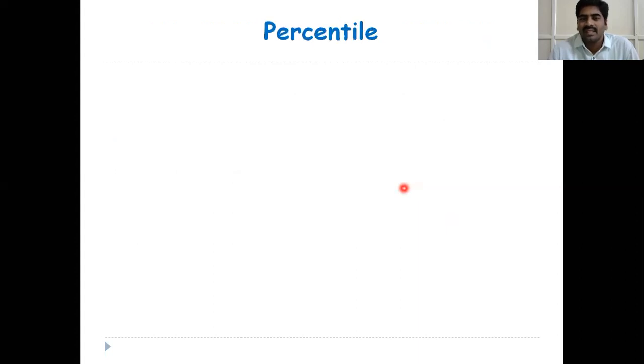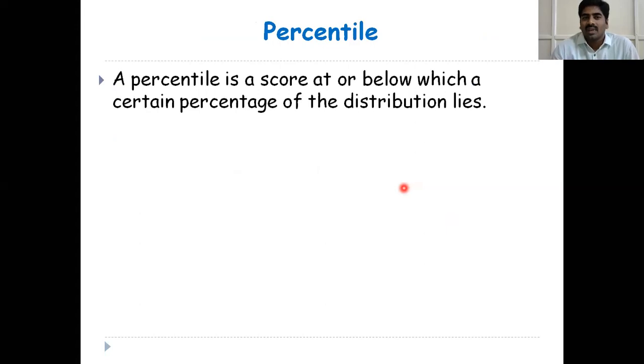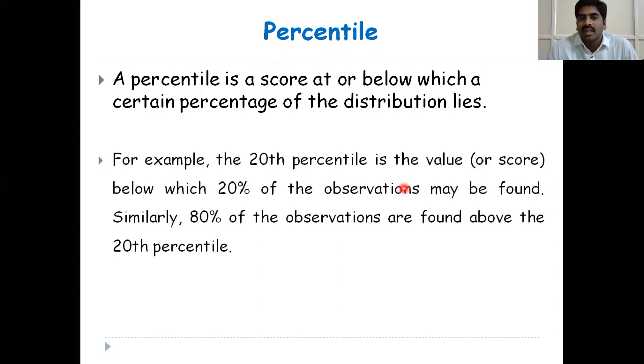Next, percentile. A percentile is a score at or below which a certain percentage of the distribution lies. For example, the 20th percentile is the value or score below which 20% of the observations may be found. Similarly, 80% of the observations are found above the 20th percentile, not percentage.